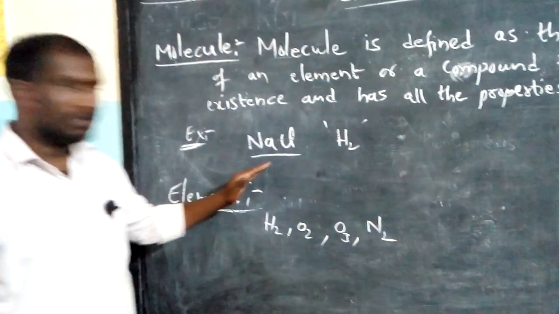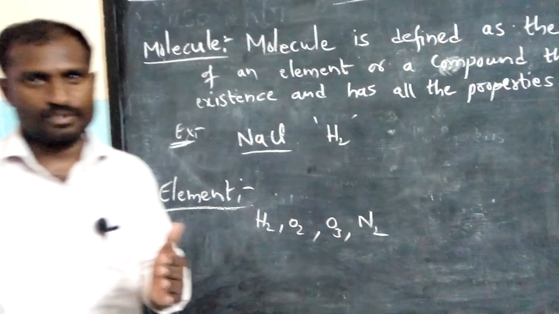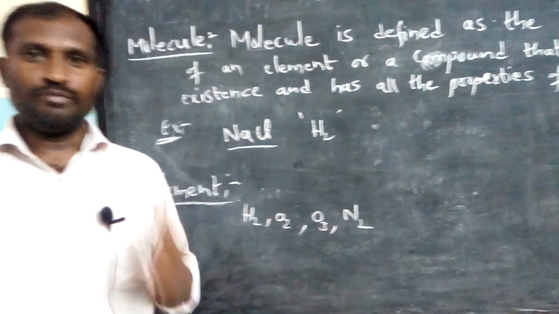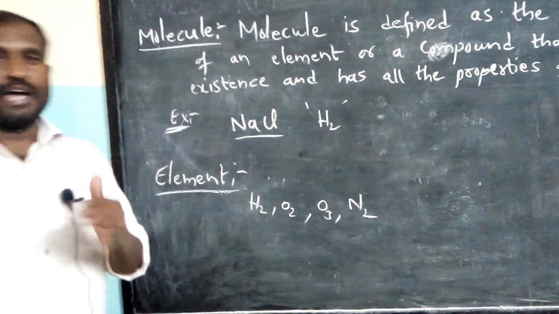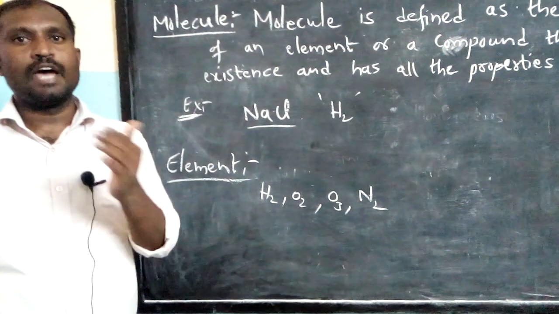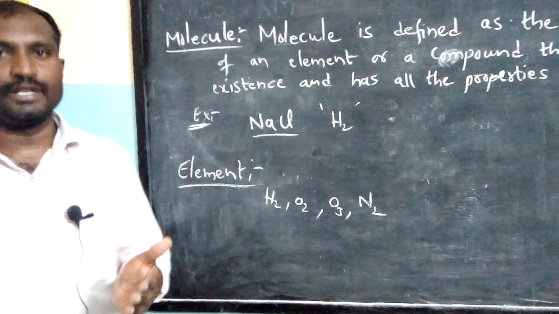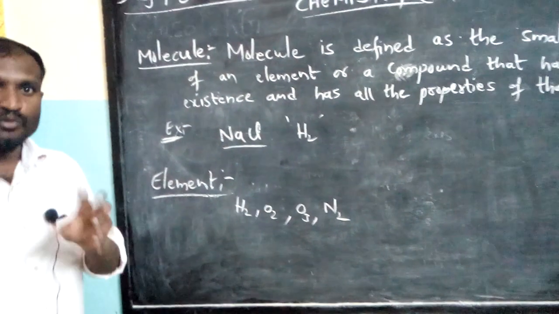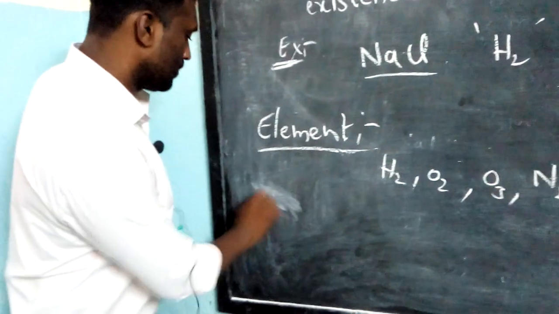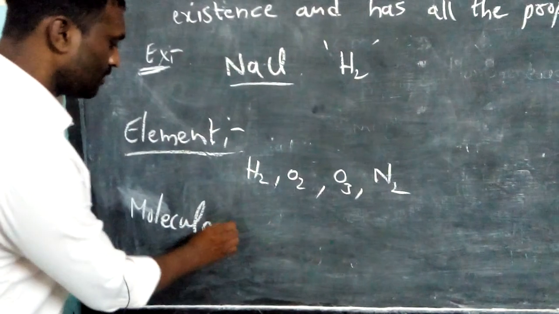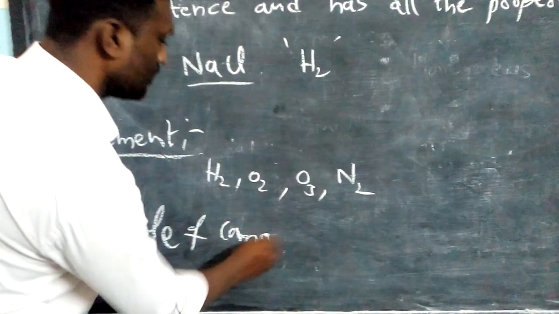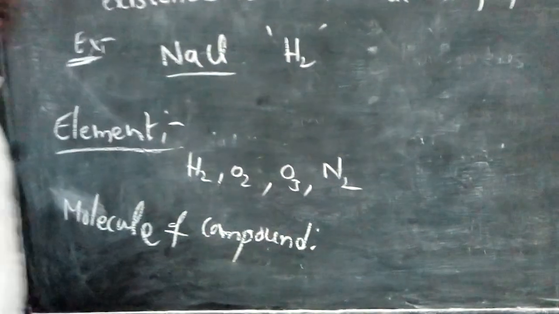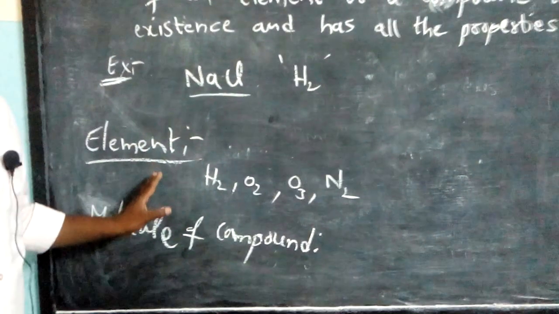And there is another kind, a molecule of a compound. So what is a molecule of a compound? A compound is also a pure form of substance. If a molecule is made up of atoms of dissimilar elements, so the atoms will be different kinds of atoms, then that pure substance is called a molecule of a compound. Now I will write on the board the definition and examples of a molecule of a compound.